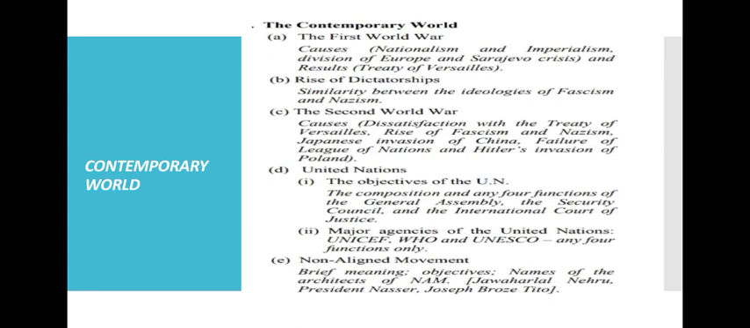From rise of dictatorship you have to study similarity between the ideologies of fascism and Nazism. Next you have the Second World War. From here you have to study causes, dissatisfaction with the Treaty of Versailles, rise of fascism and Nazism, Japanese threat, Japanese invasion of China, failures of the League of Nations and Hitler's invasion of Poland. And then you have the United Nations. From here you have to study the objectives of the United Nations, which is very important. Next you have to study the composition and any four functions of the General Assembly, the Security Council and the International Court of Justice. Clear?